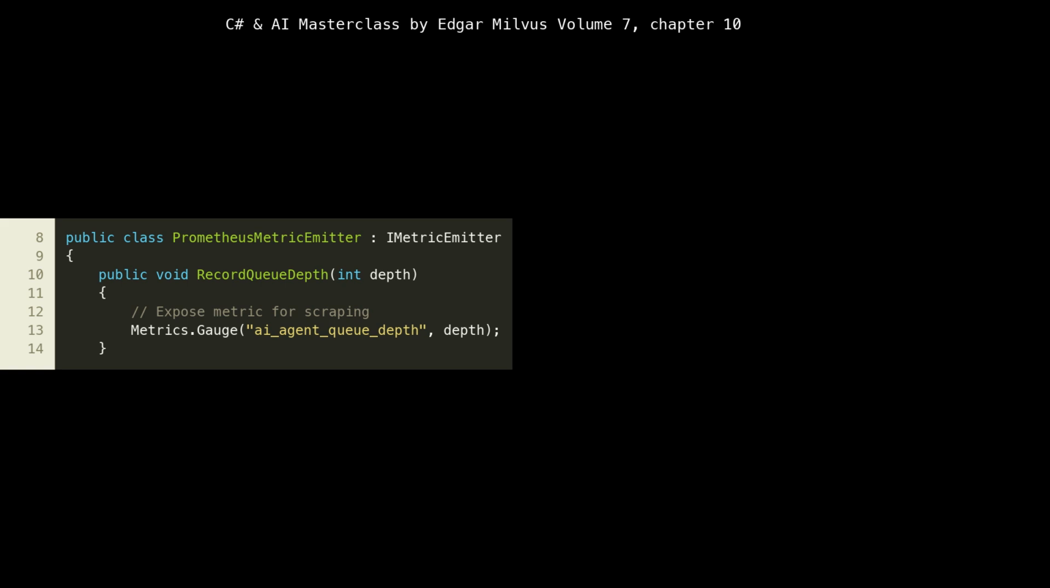In a cloud-native context, Prometheus is a de facto standard for monitoring. By exposing this metric, we enable external monitoring systems, like Prometheus itself, often deployed via a Kubernetes operator, to scrape this data from our microservice. This is vital for understanding the operational health and performance of our AI agent, allowing us to detect bottlenecks, scale resources appropriately, and ensure service-level objectives, SLOs, are met.